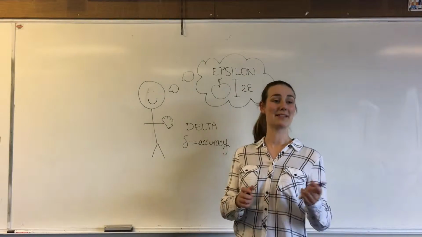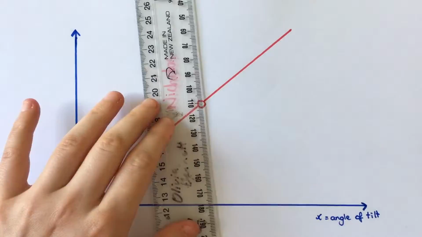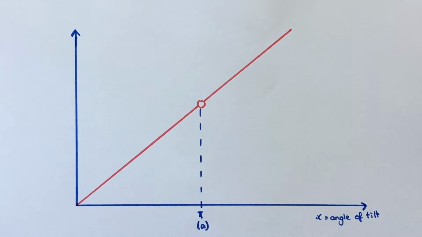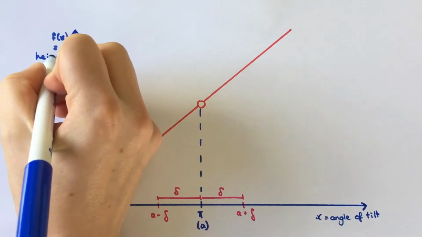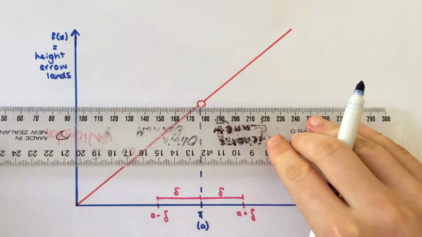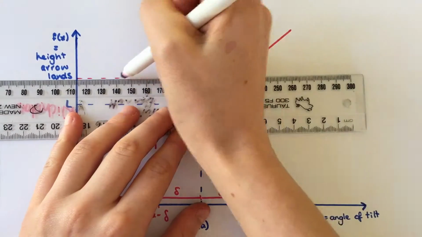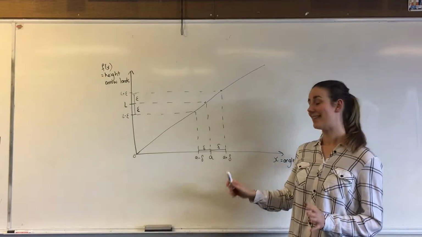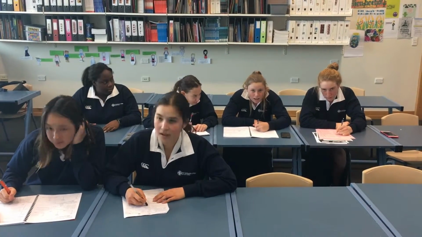We can put this problem into mathematical terms. Take x as the angle of tilt of the arrow, and we want an angle of pi. Let's call it a. With our protractor, we know that to hit the apple, x must be within the range of a plus delta and a minus delta. Then f(x) is the function of where the arrow lands above the ground, and we want the arrow to land at the apple. Let's call it L. We know that to hit the apple, f(x) must be within the range of L plus epsilon and L minus epsilon. We say that as x tends to a, then f(x) tends to L, the exact spot of the apple.